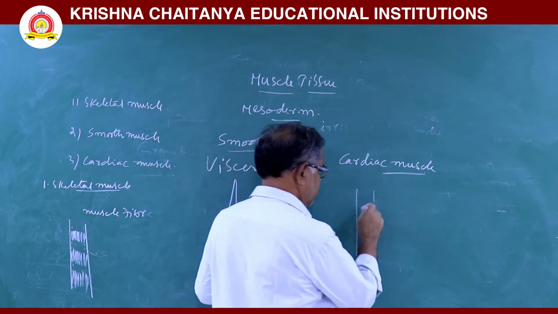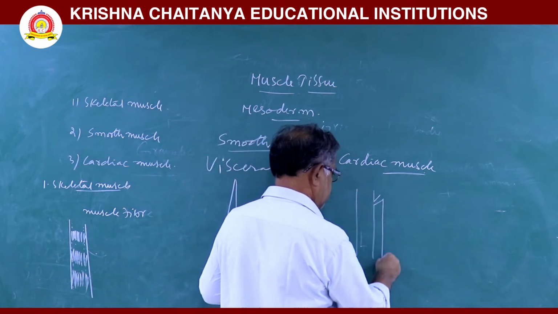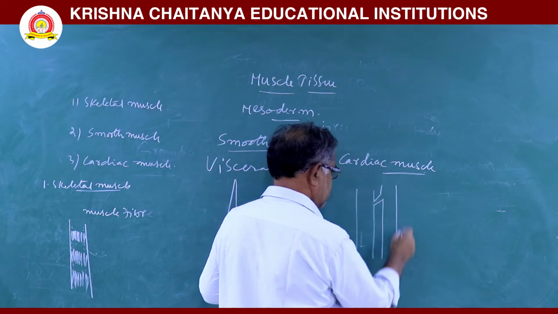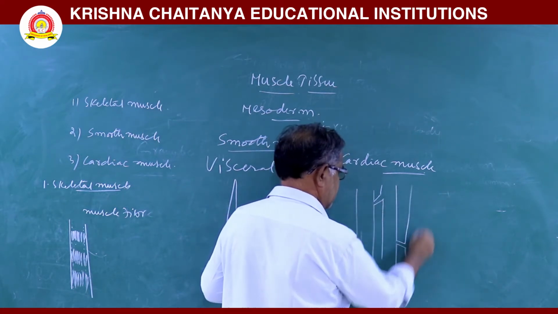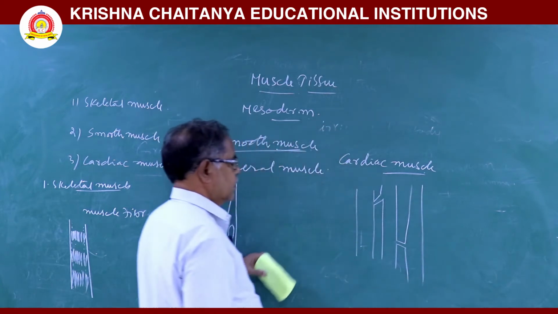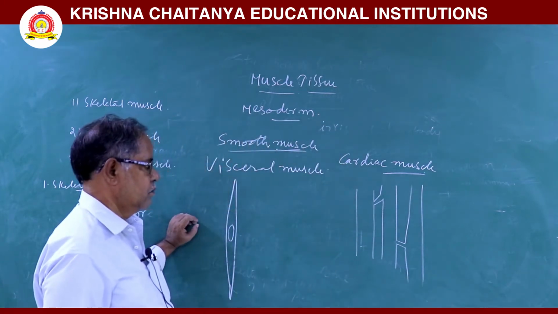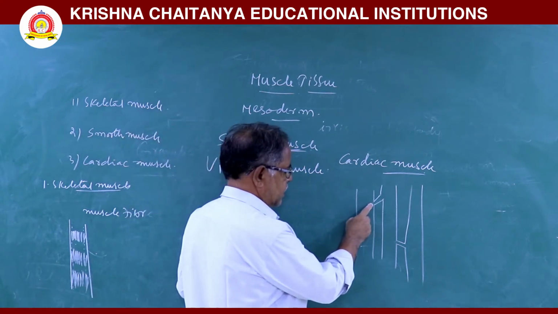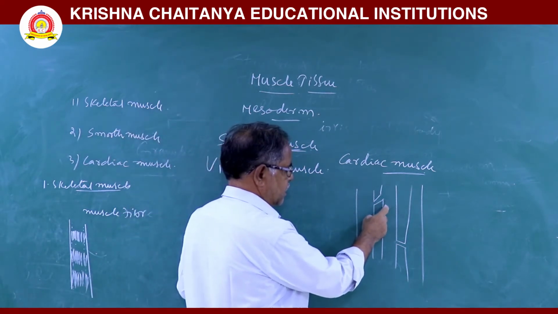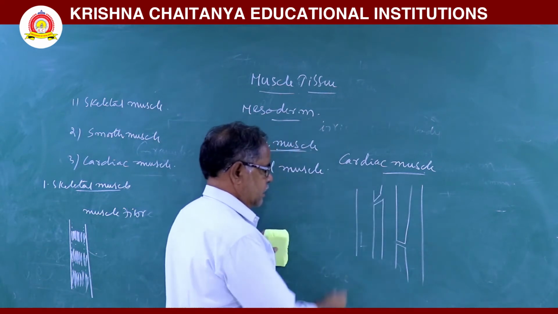and they have branches. They combine with the neighboring cardiac muscles. Each cardiac muscle cell is branched and combines with the neighboring cell.